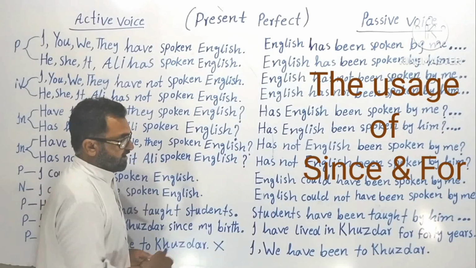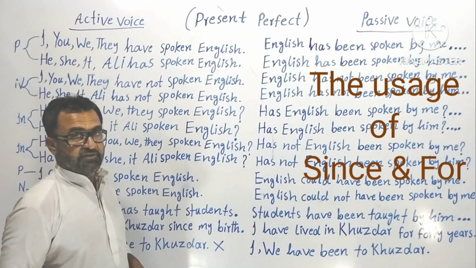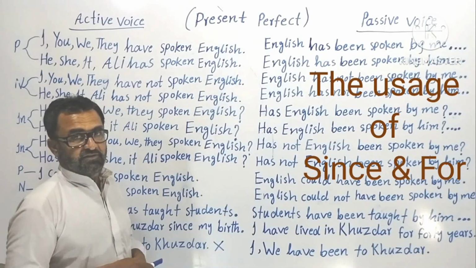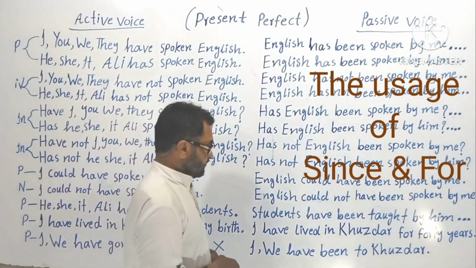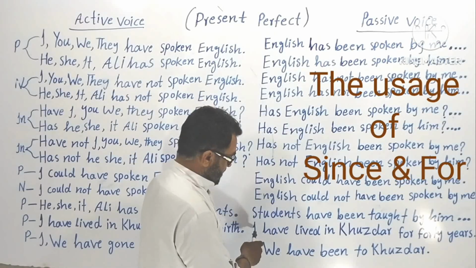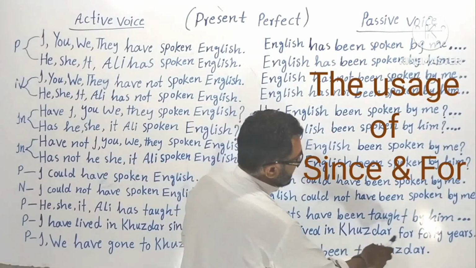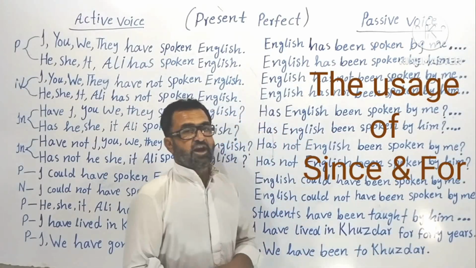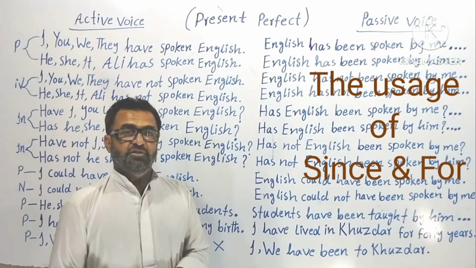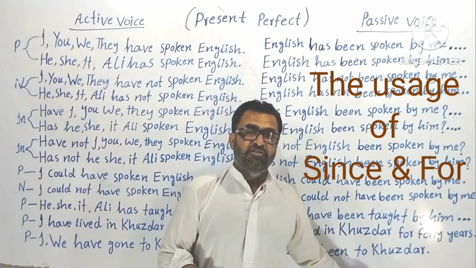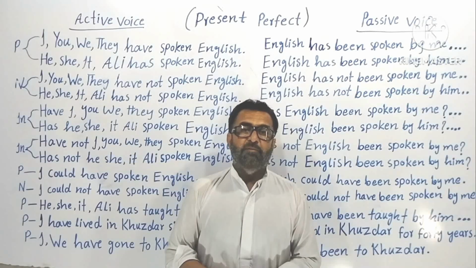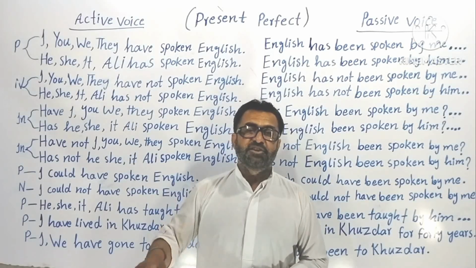Now here I am talking about the beginning point where my life started in the past. Understood? Now this I can say using "for." I have lived in Hozdar for 40 years. Now my age is 40 years. Understood? So here I said I have lived in Hozdar for 40 years. Why "for"? Because here I am counting the years.